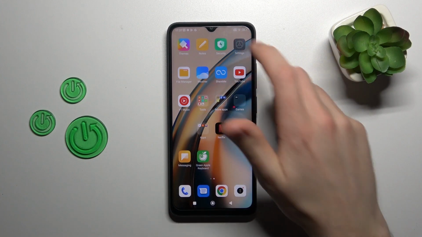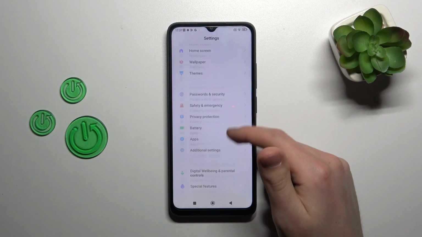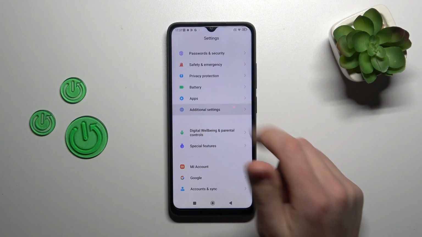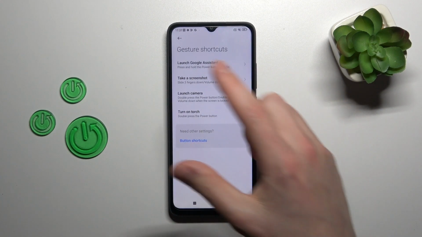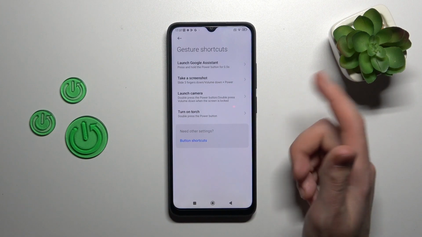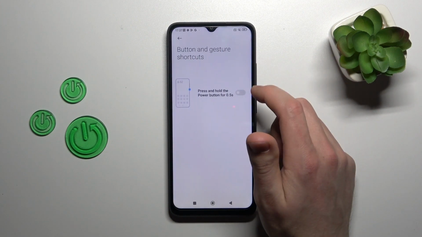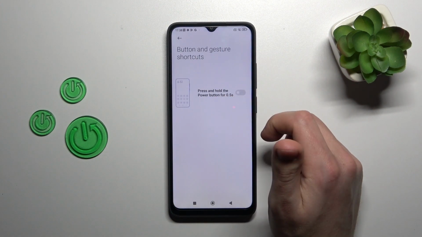First of all, open your settings, then scroll down and go into the additional settings option. Here I choose the shortcuts option, and here we've got all our quick launch options. The first option is launch Google Assistant: press and hold the power key for half a second.